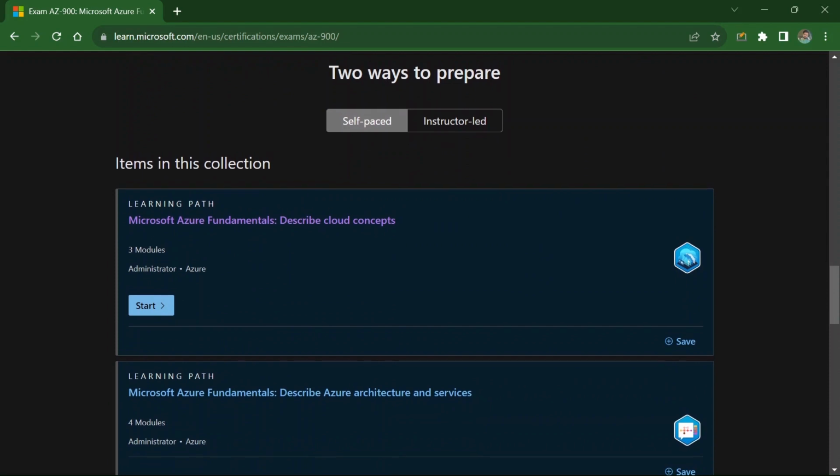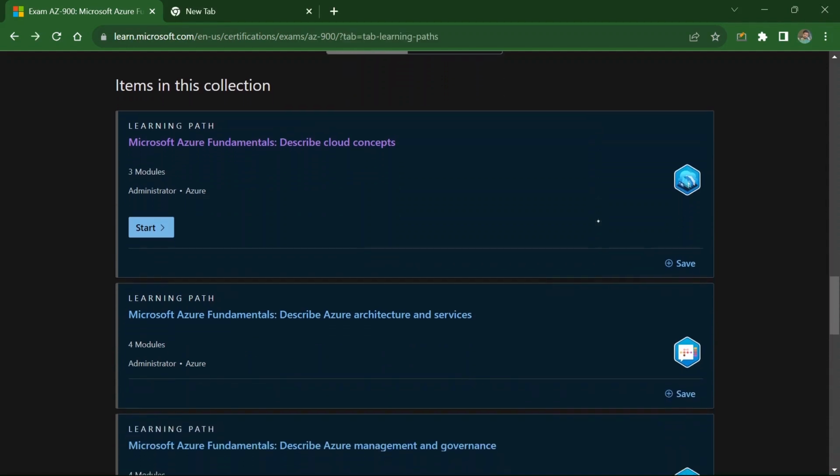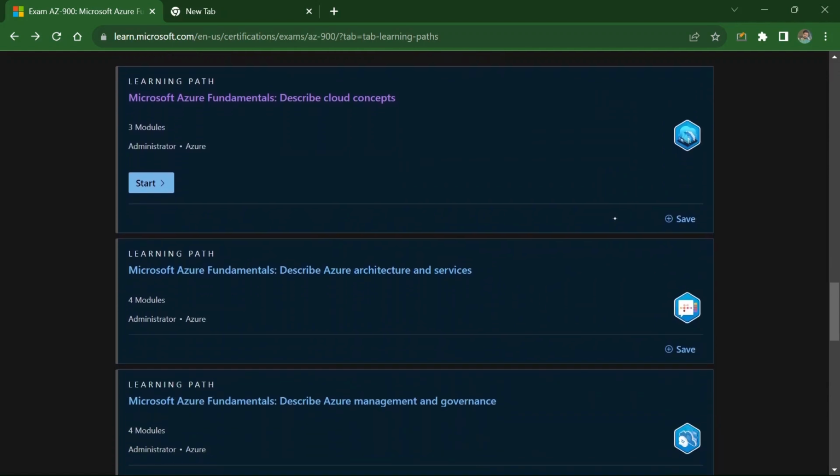Now, there are two ways to prepare for this exam. The first one is self-paced and the second one is instructor-led. I would suggest you go with self-paced, as it provides a deep understanding and in less time you can prepare more. The learning path is provided in this self-paced course, and all three topics are provided.